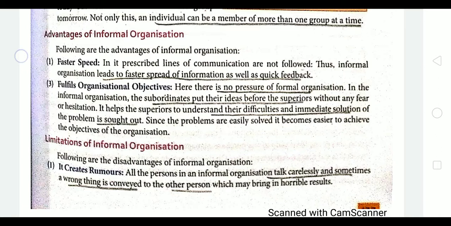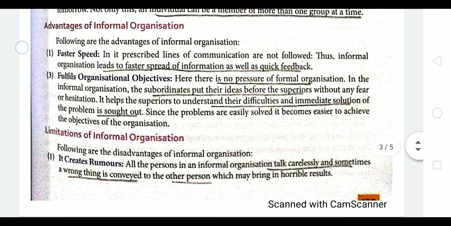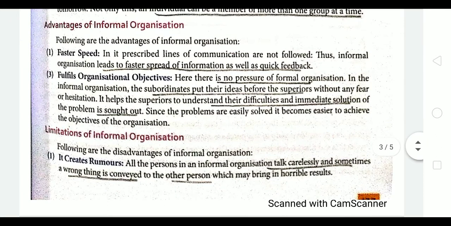Now if we are a group of 5 friends, and I have got some information from some other group, I will give that information to all the 4 members of my group, and automatically they might be at different levels of the organization. So faster spread of communication is possible.